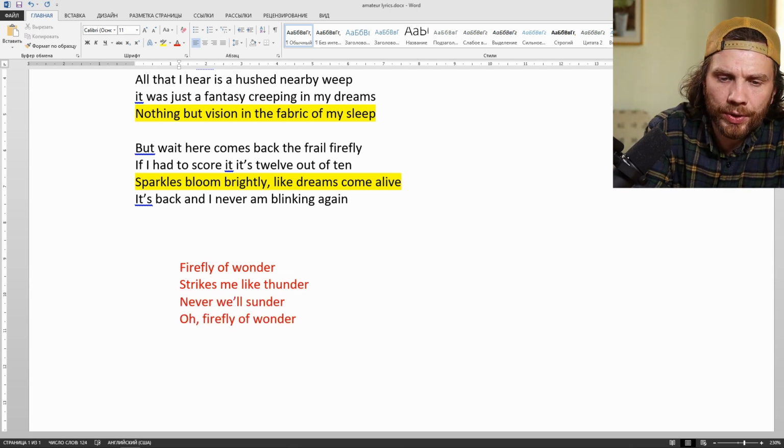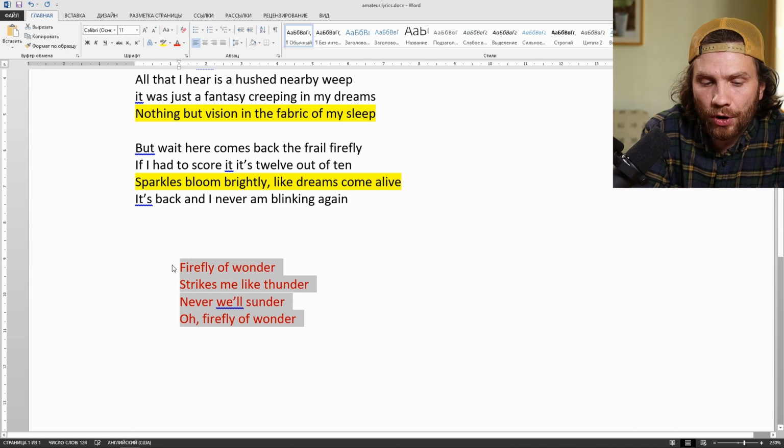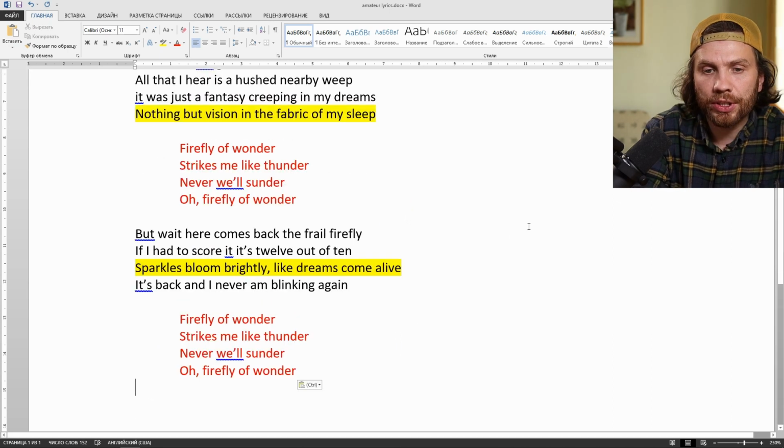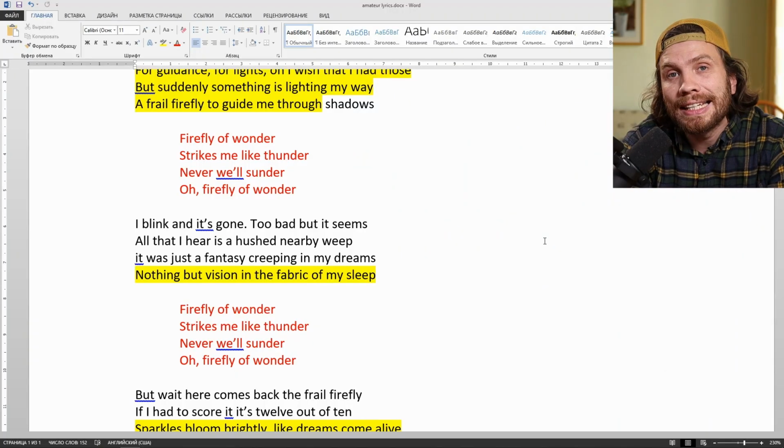Oh, firefly wonder. That's pretty much it. Very different from what the verses are. Much shorter to not make it complicated. And there's your lyrics. We went from very unprofessional amateur lyrics to some more professional, refined and edited lyrics.